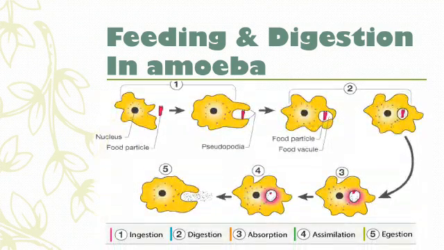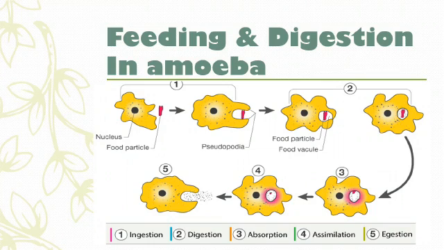The last part of this chapter consists of feeding and digestion in amoeba. Amoeba is a unicellular organism, and this is the complete cycle of how the amoeba takes food and how digestion happens. Now, this pink part is the food particle present in the surroundings of the amoeba. The amoeba forms a circular structure to engulf the food. In the second step, we see that the food is first covered by the amoeba and then engulfed inside. The food particles are taken in by the amoeba, and in the fifth step, the waste product is ejected out.